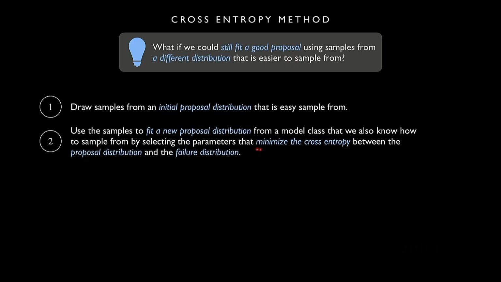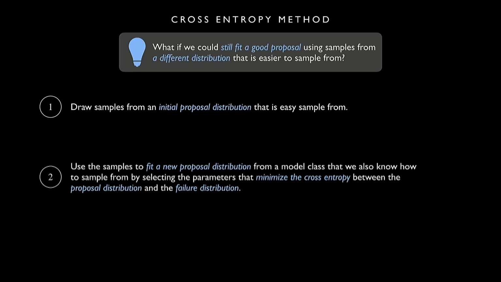And this minimize the cross entropy idea, so cross entropy is a way you can think of as almost a distance between two distributions. So if we minimize the cross entropy, we're minimizing the distance between the proposal distribution we're going to use and the failure distribution. And so what we want to do is basically select a new distribution, given all these samples that we have, that gets us as close as possible to the failure distribution, which again was our whole goal of picking a good proposal.